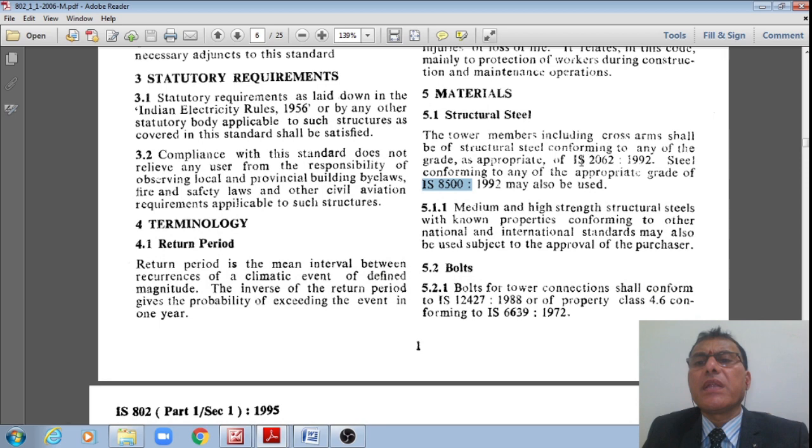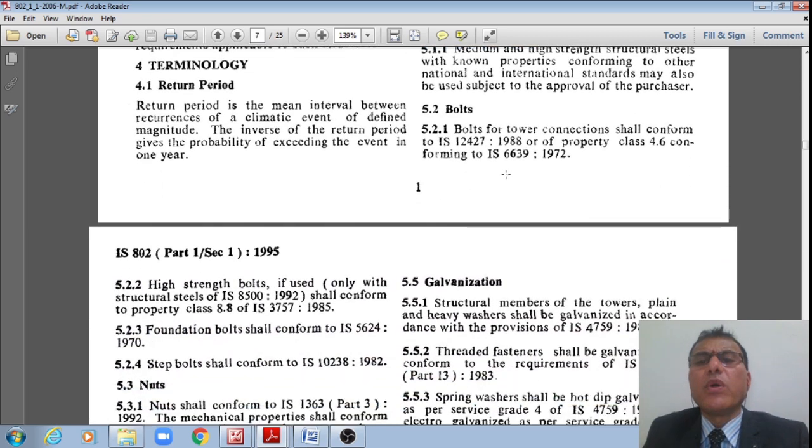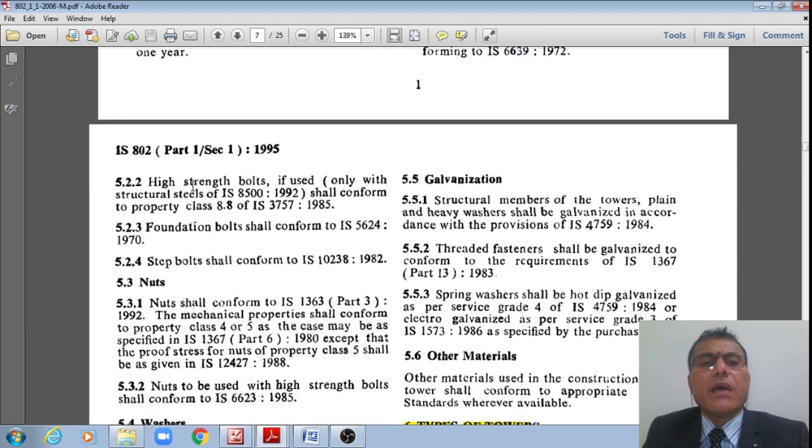Now the code says that they should be adhering to IS 2062 and IS 8500, and bolts that you are using should be conforming to IS 12427 for the class 4.6 grade bolts, or IS 6639, right?